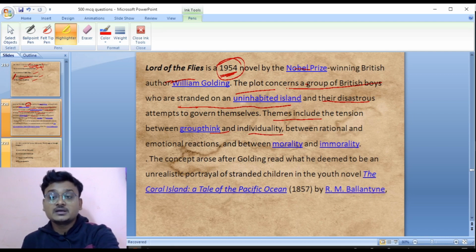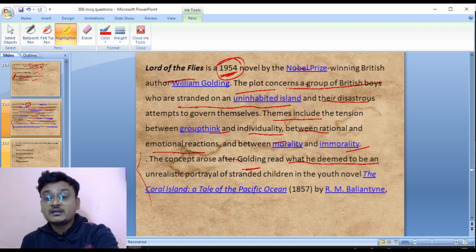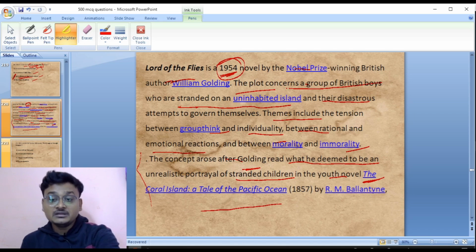The themes include the tension between group thinking and individuality, between rational as well as emotional reactions, and between morality and immorality. The concept arose after Golding read what he deemed to be an unrealistic portrayal of stranded children in the youth novel, R.M. Ballantyne's The Coral Island, A Tale of the Pacific Ocean, published in 1857. That book inspired William Golding to write Lord of the Flies.